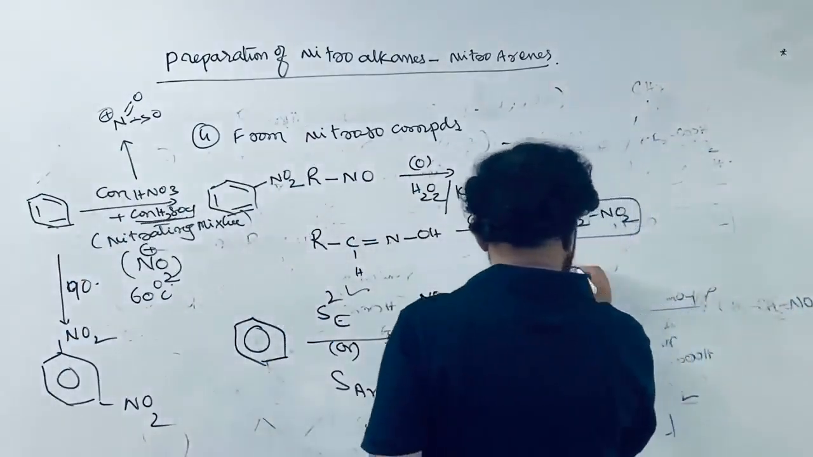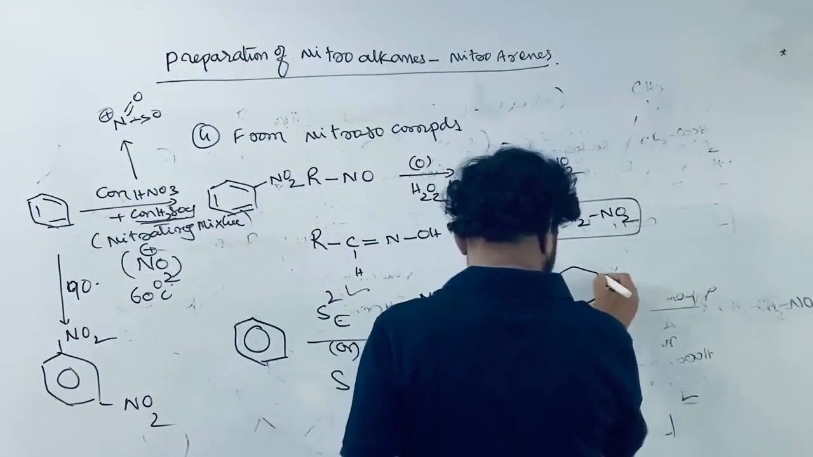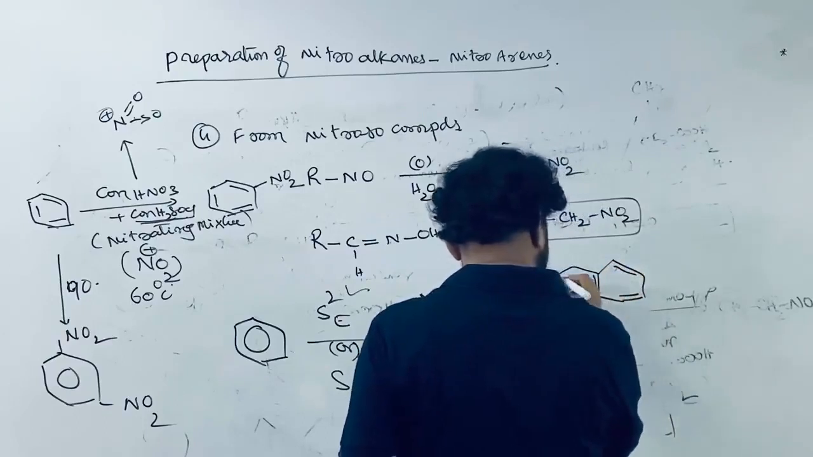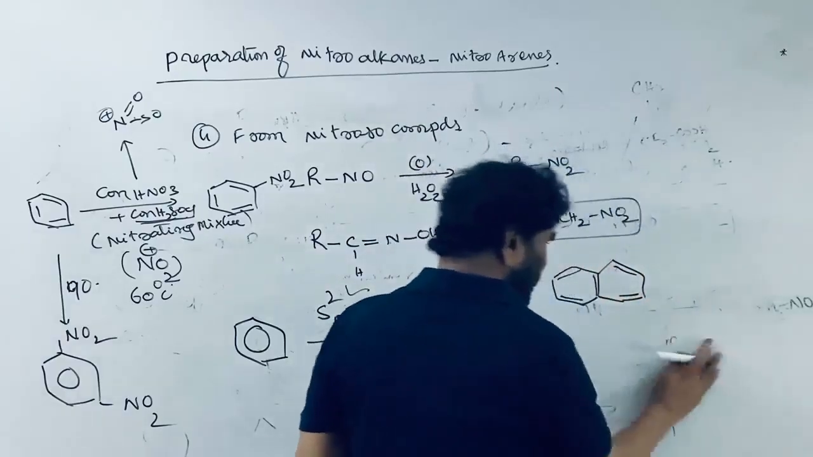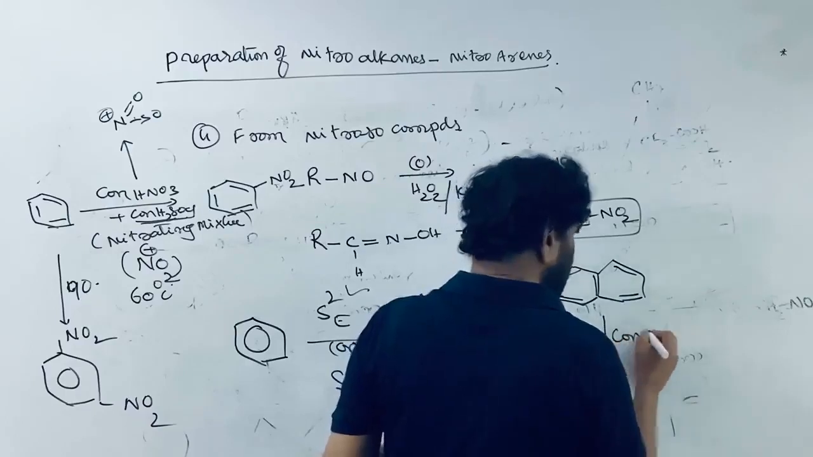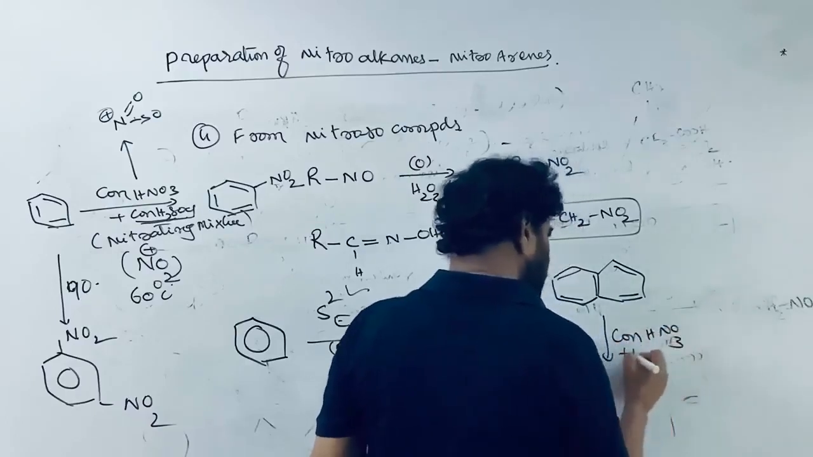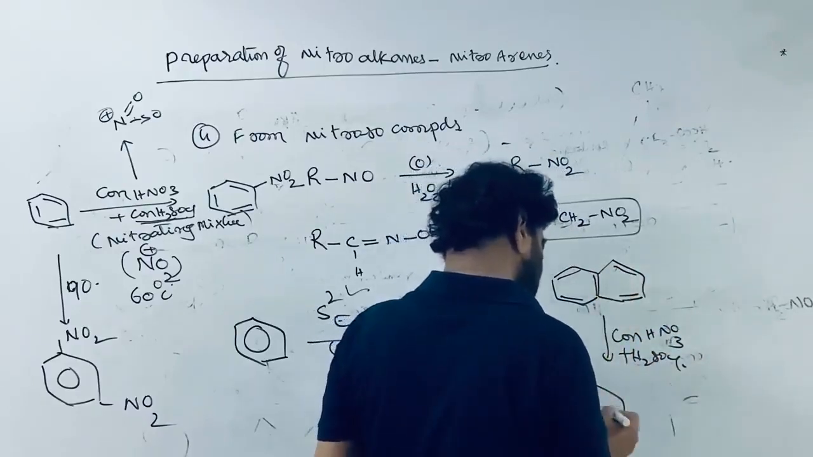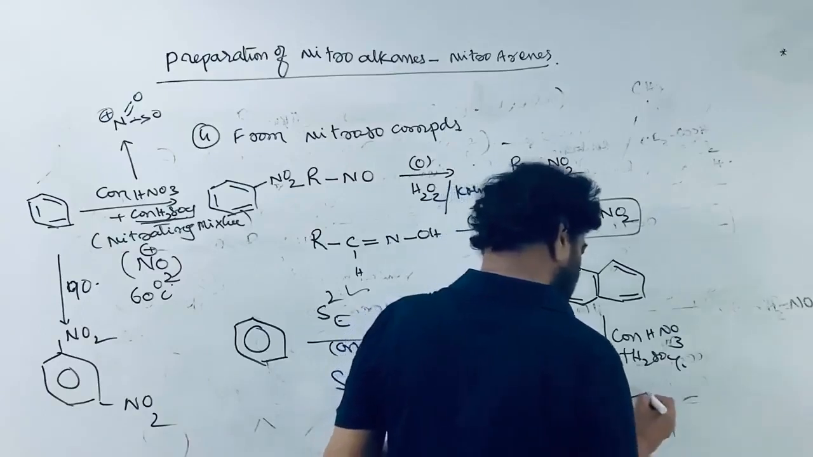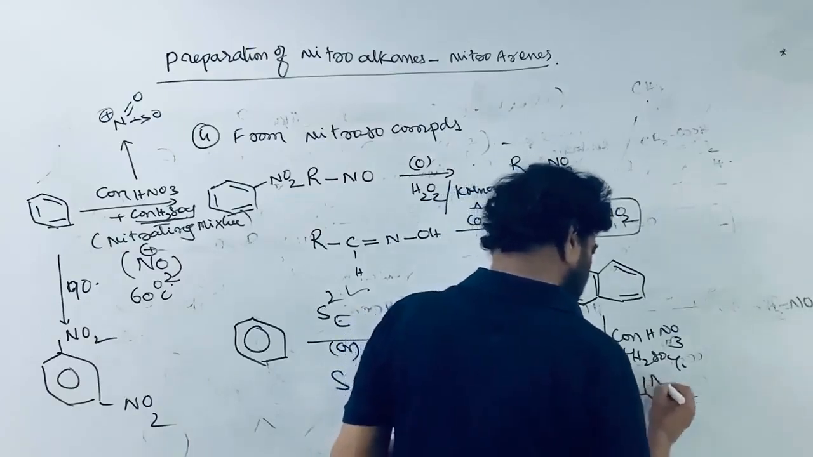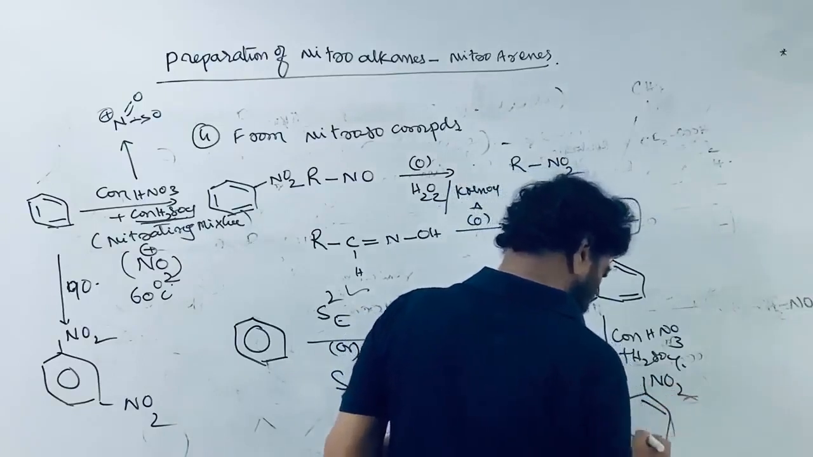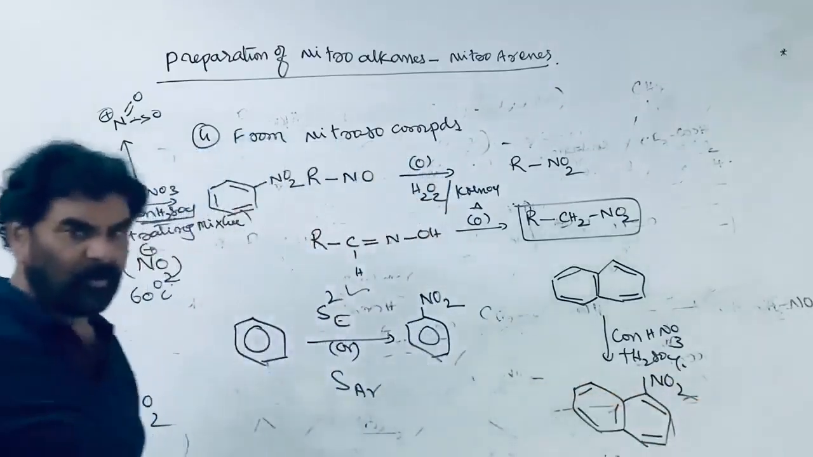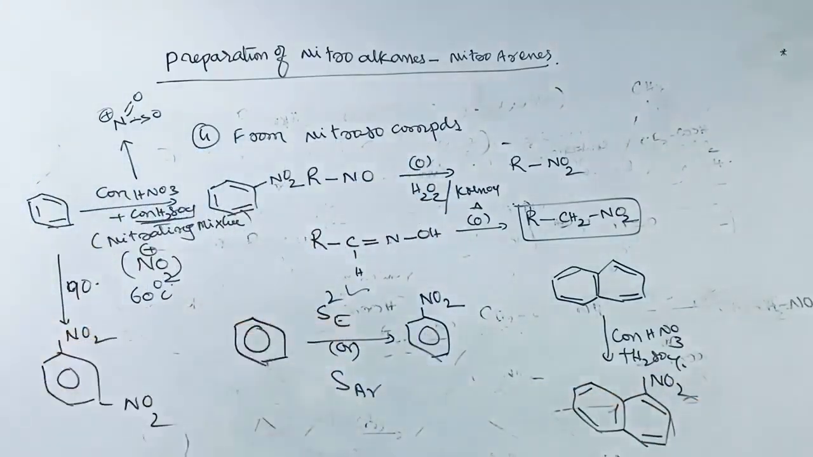Similarly, if you take naphthalene, this is an aromatic compound. On nitration with concentrated HNO3 plus H2SO4, what happens? Nitration takes place. The major product is 1-nitronaphthalene, as this is the active position. A small amount of 2-nitronaphthalene is formed.